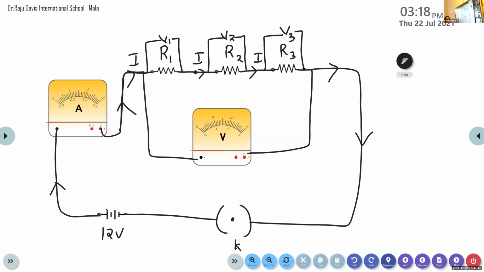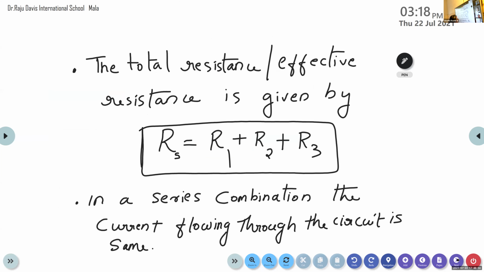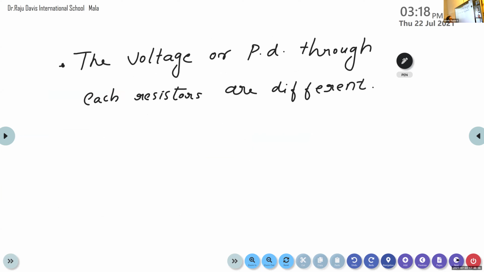So in a series combination of resistors, the potential difference through each resistor is different. That is, you can differentiate each potential difference.